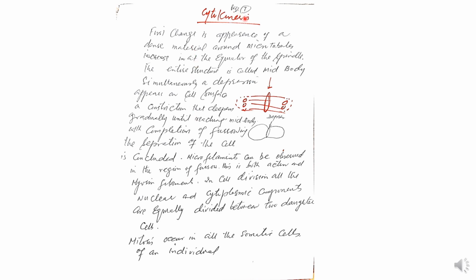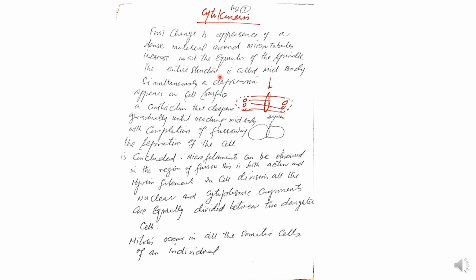The first change is the appearance of a dense material around the microtubules, made up of actin and myosin, in the center of the spindle. Cytokinesis means division of the cell; cyto means cell, kinesis means division. At the equator of the spindle, the entire structure is called the mid-body.